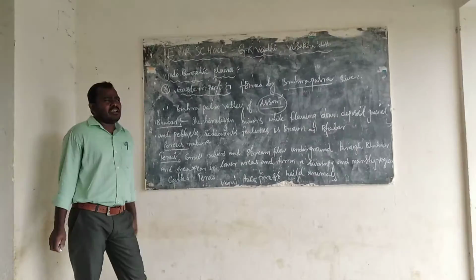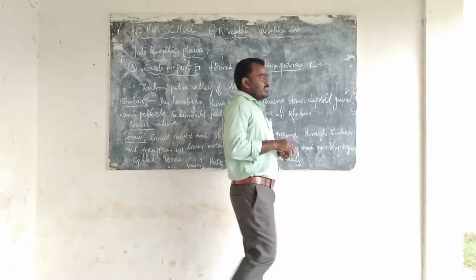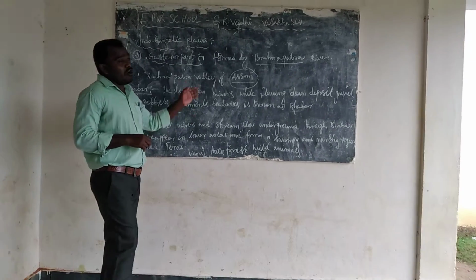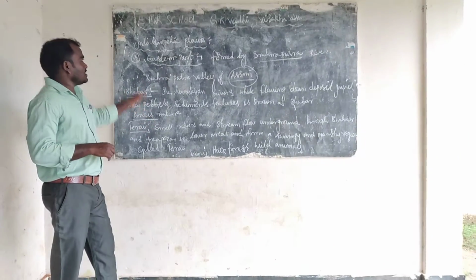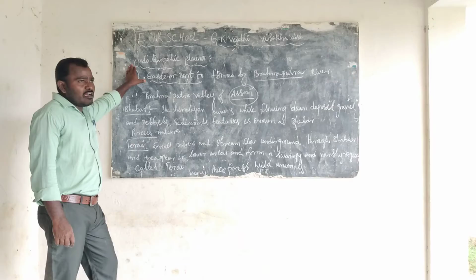This region has very dense forest where wild animals live, with a variety of plants. This was the second major relief feature in India, the Indo-Gangetic Plains.